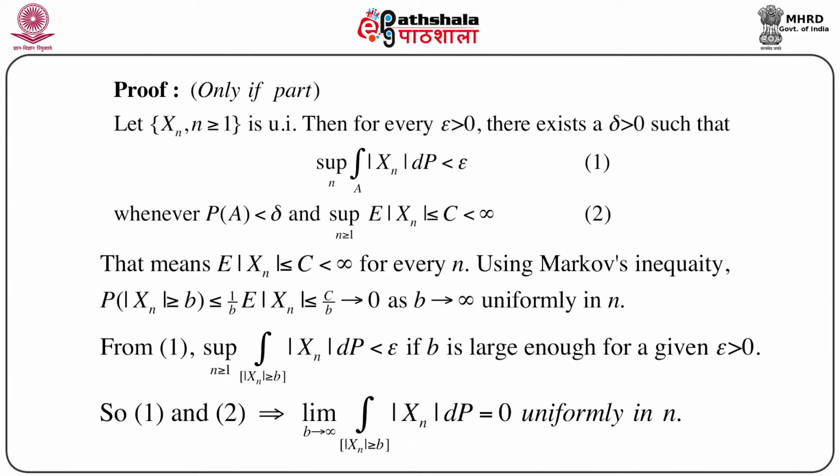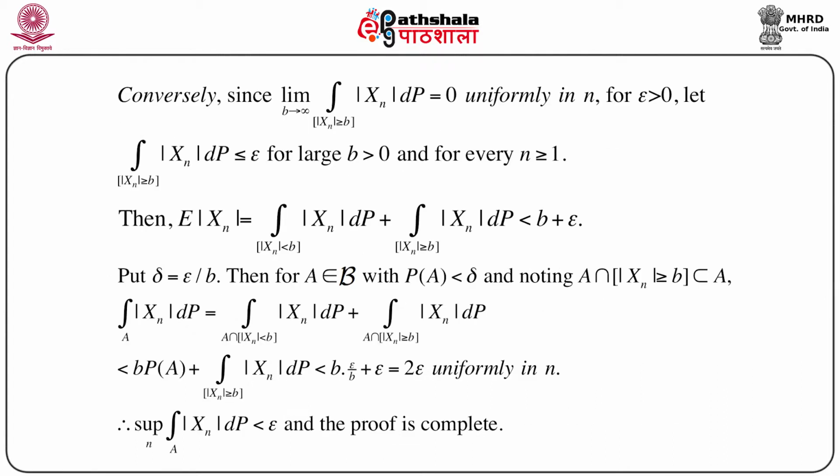So 1 and 2 immediately imply that the limit as b goes to infinity of the integral over mod X_n greater than or equal to b of mod X_n dP equals 0 uniformly in n. So the proof of one part is complete. So all we did is show that, if we use the formal definition of uniform integrability, the condition as stated by the result holds true. Now we will prove the converse part, that is the if part.